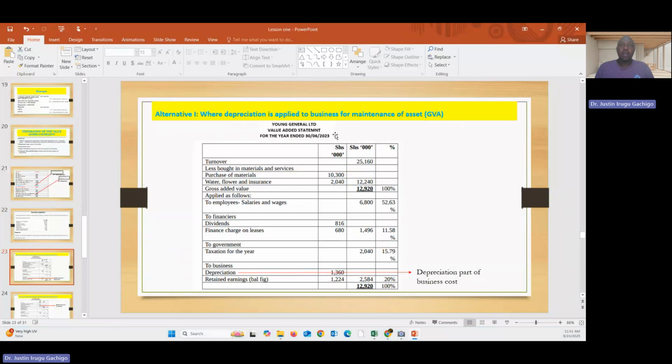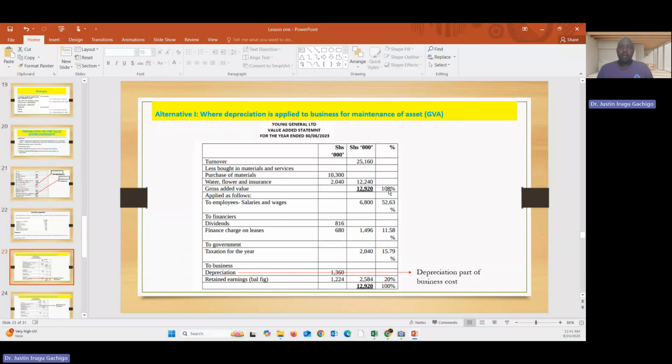So now this is alternative one, when depreciation is applied for business for maintenance. So what you are going to do, you just come here, the way we have just said, take the turnover as per the question, take the purchase of raw material as per the question, water, power, and insurance. These are the external costs. Get the totals of this one, then get the gross value added as this, and this amount is 100%.